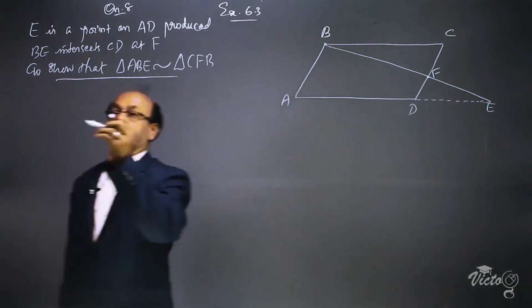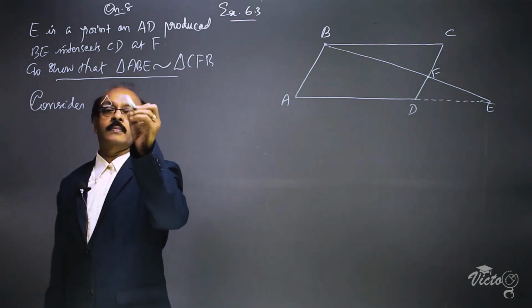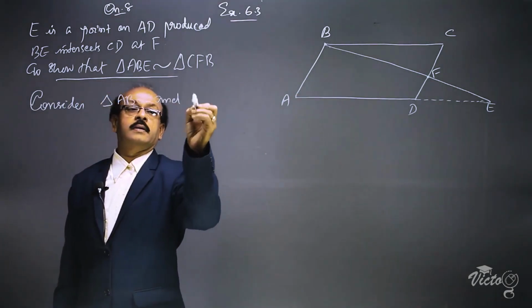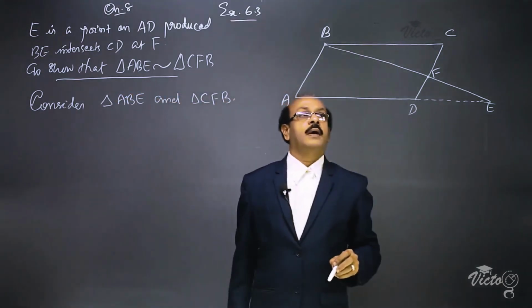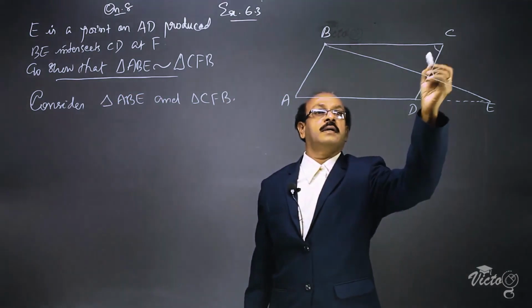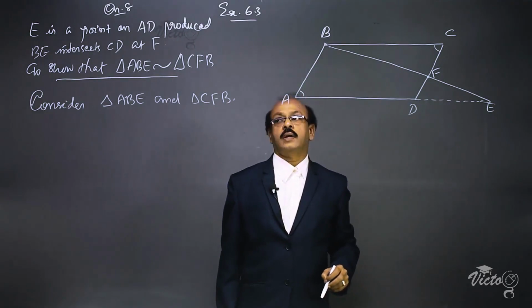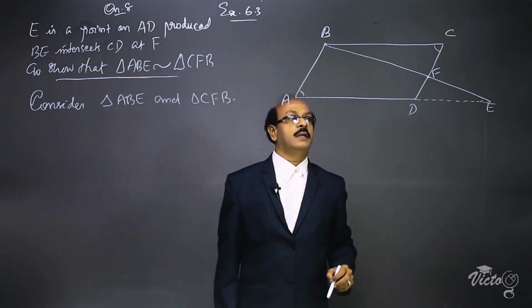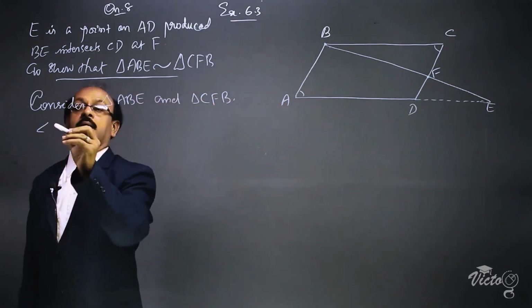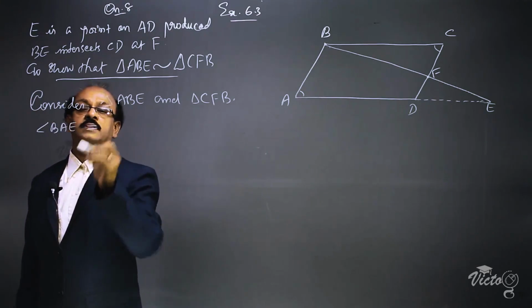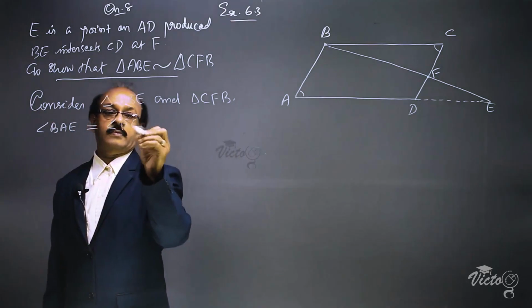In these two triangles, angle BAE is equal to angle FCB.